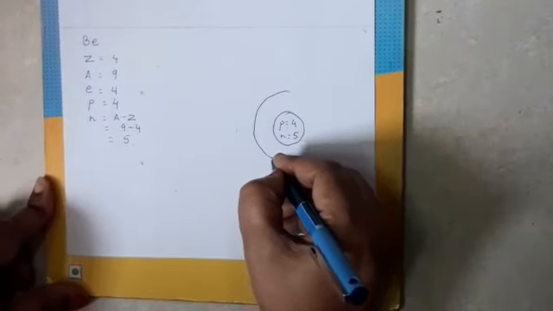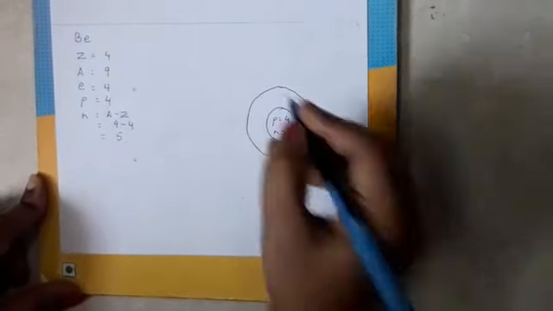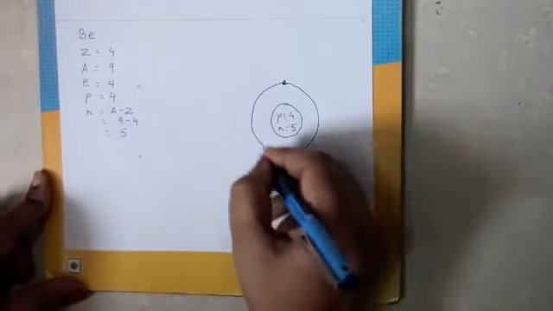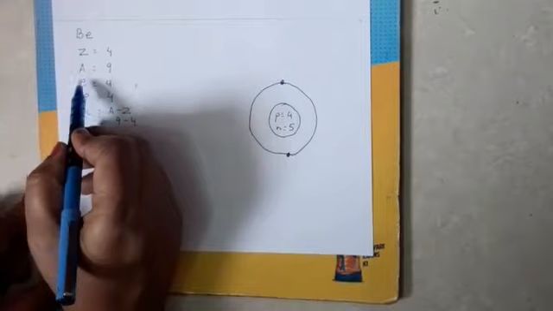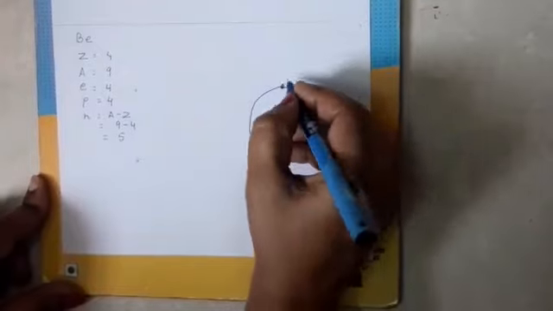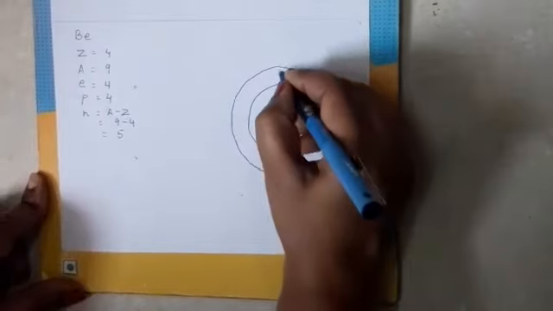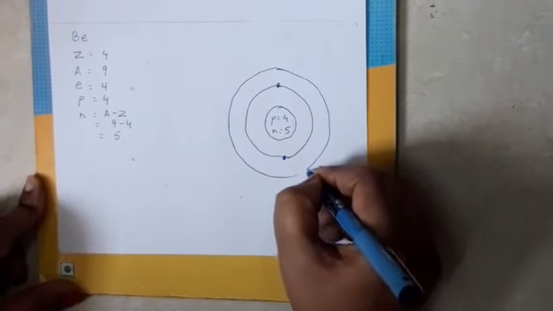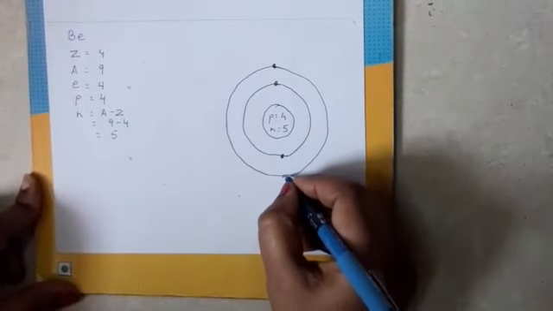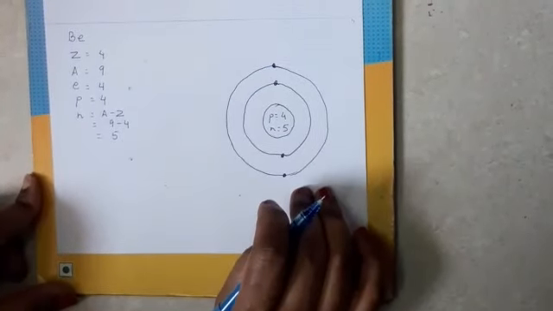First orbit around the nucleus. It has maximum capacity of holding 2 electrons. So 2 electrons. How much is the total number of electrons? 4. So now for the 4, we take the second orbit. 2 already have got the orbit. Left is 2. So we draw 2 electrons in the second orbit. This is the structure of beryllium atom.